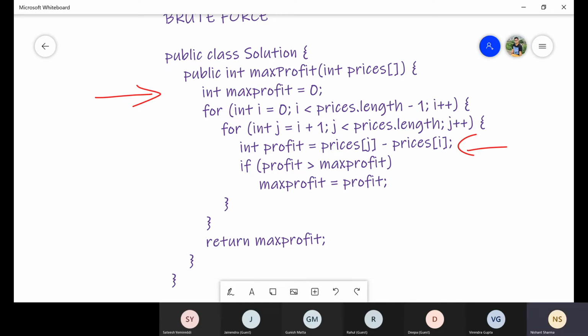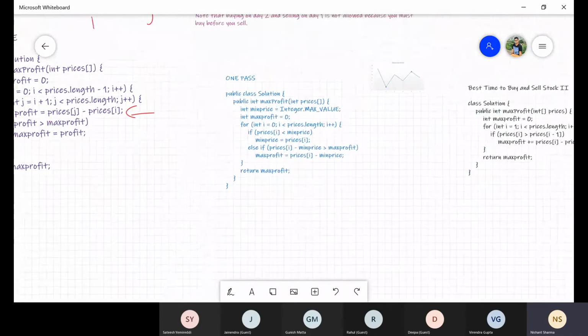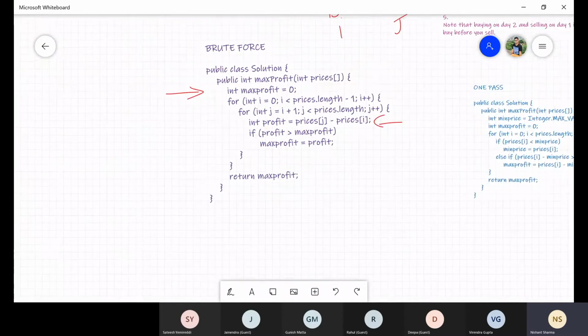Should I do the dry run or is it okay? It is clear, it is understood. So then let's move to another solution. First of all, what is the time complexity and space complexity for this solution? Time is order of n square. Space, I don't think we are using any extra space, so space would be order of 1.